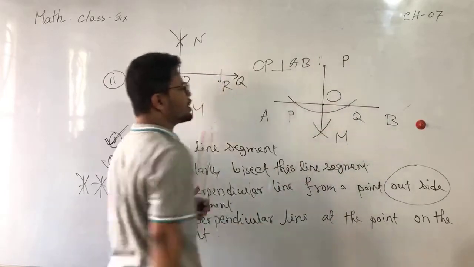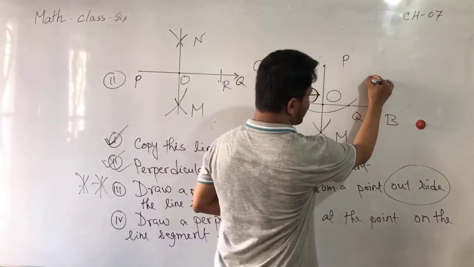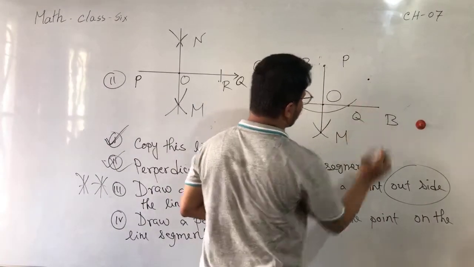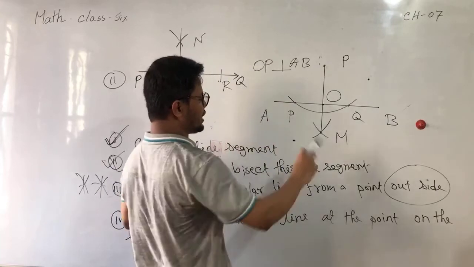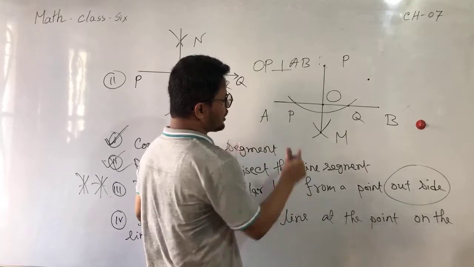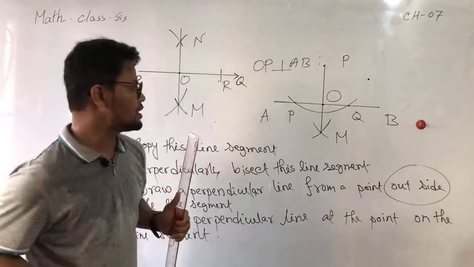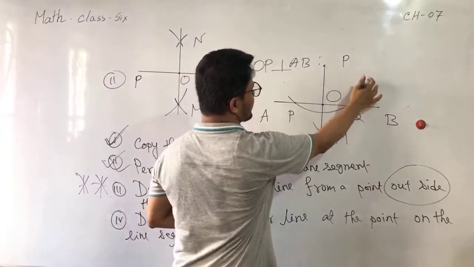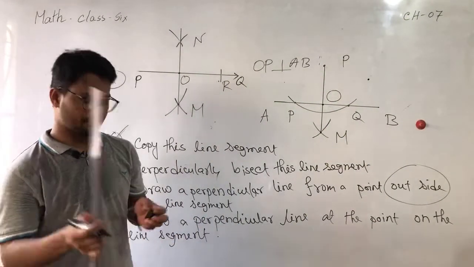This is the perpendicular line. If the external point is here, your perpendicular line will be here. If the external point is on the other side, you have to draw an arc in the above line like this. It completely depends on the external point. This may be here or here or here.